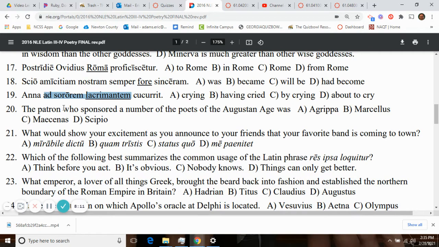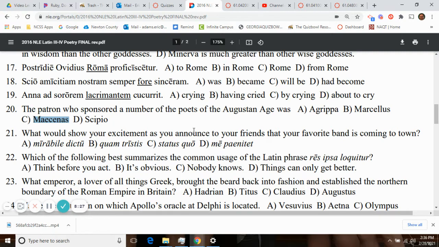Now we move into the cultural items. The patron who sponsored a number of the poets of the Augustan age. Agrippa was the military right-hand man of Augustus. Marcellus was his nephew. It is Maecenas. Maecenas was the one who was the patron of the arts and of poetry.